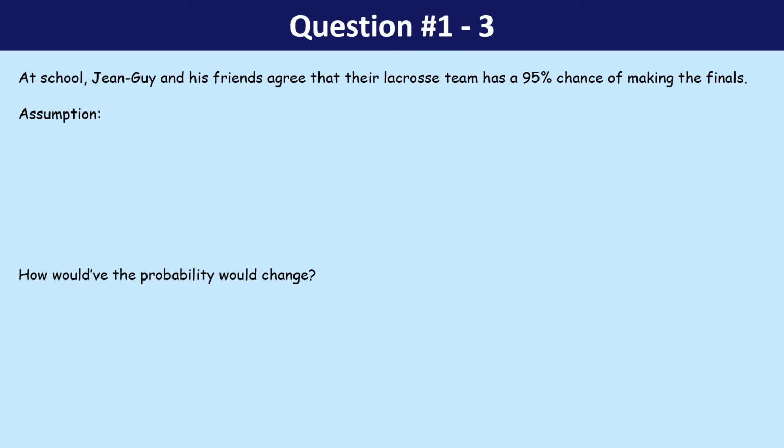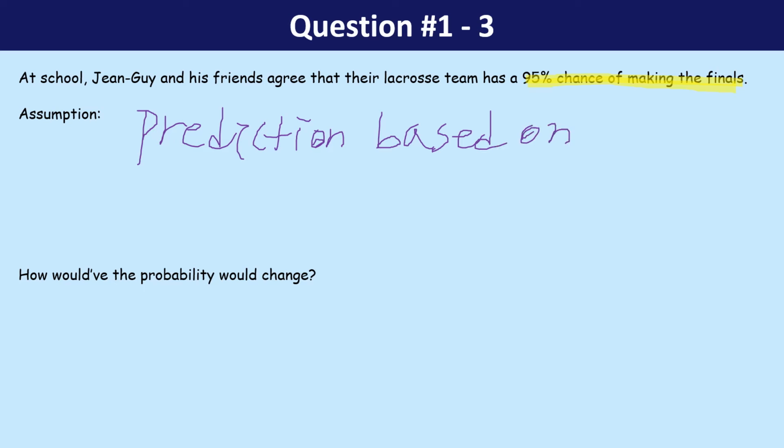The third part, the question says, at school, John Guy and his friends agree that their lacrosse team has a 95% chance of making the final. So when it comes to this probability situation, one assumption that I can say is prediction based on previous data.